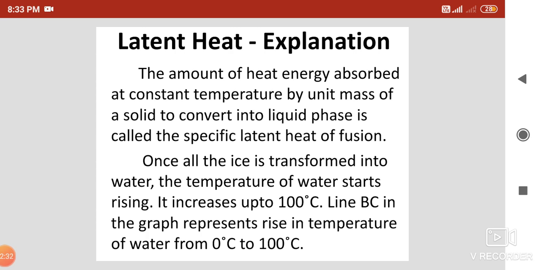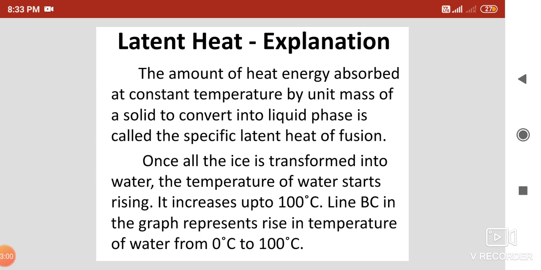Yesterday we saw the activity where ice starts melting at 0 degrees Celsius, shown by point A. From there till point B all the ice melts. So point A, where the ice starts melting, is the melting point of ice, and it is 0 degrees Celsius.